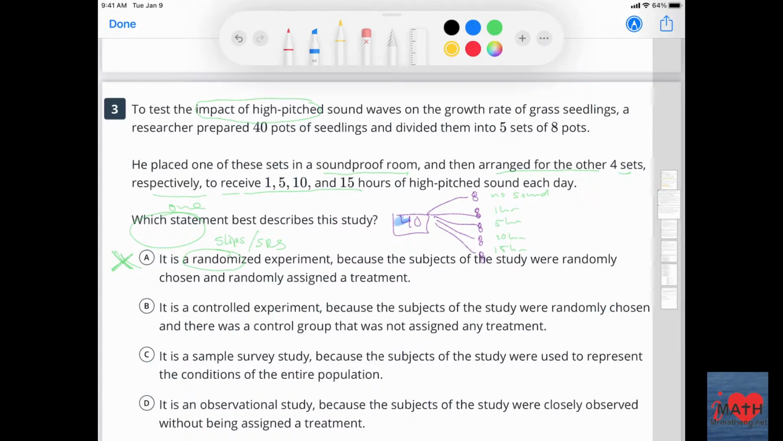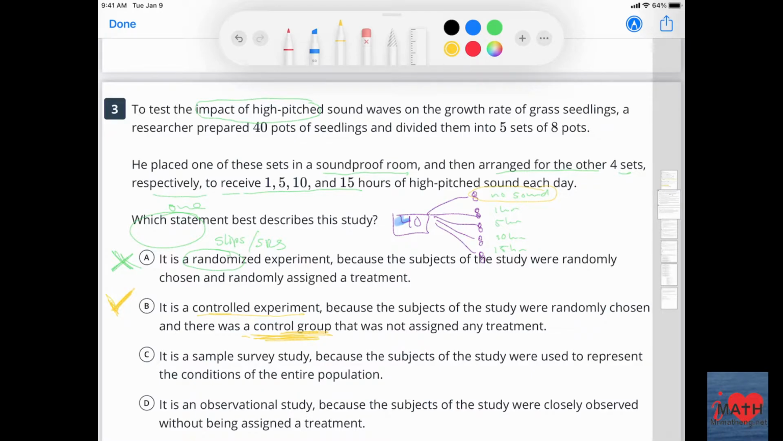B, it is a controlled experiment because the subjects of the study were randomly chosen and there was a control group that was not assigned any treatment. Okay, controlled, and there's one of them in the controlled experiment because there was a control group, meaning they didn't get the variable of interest. So that would be the no sound group. So I like this one.